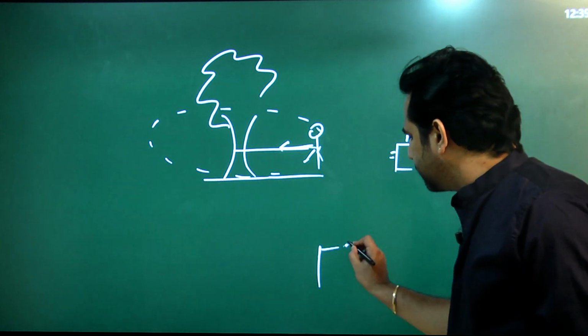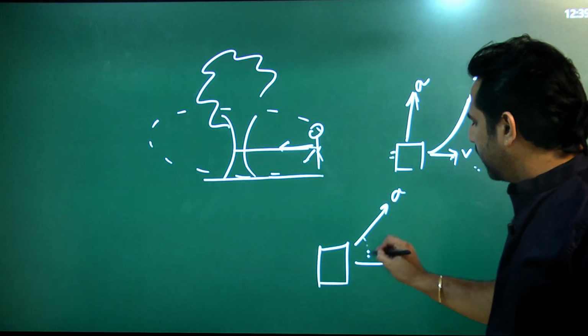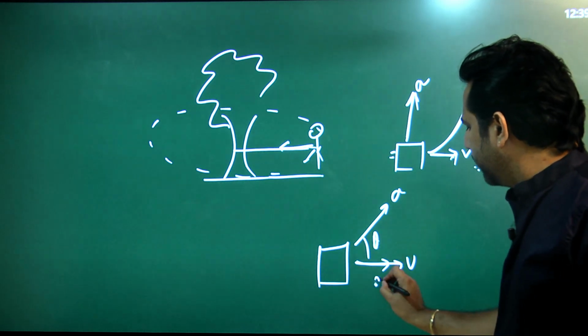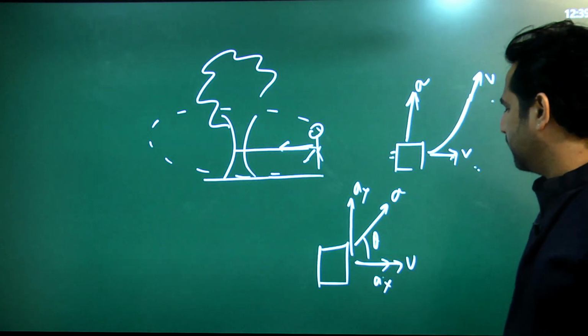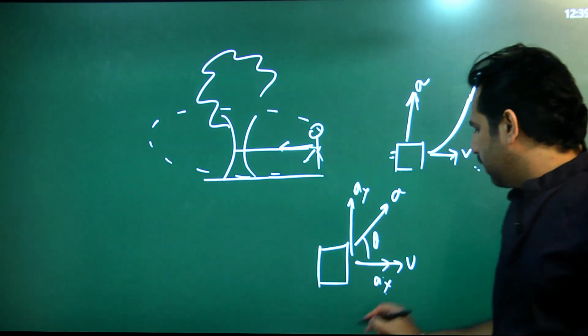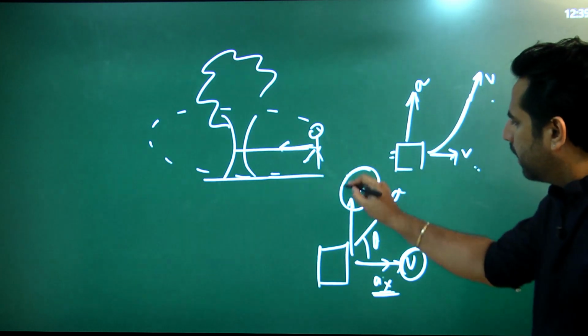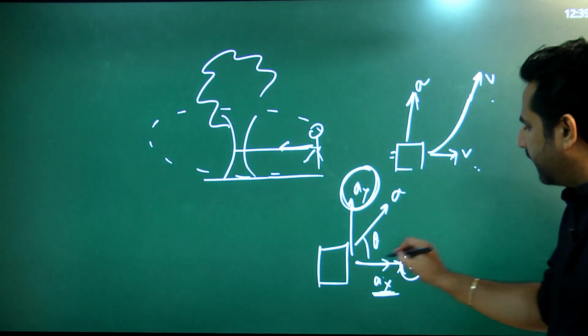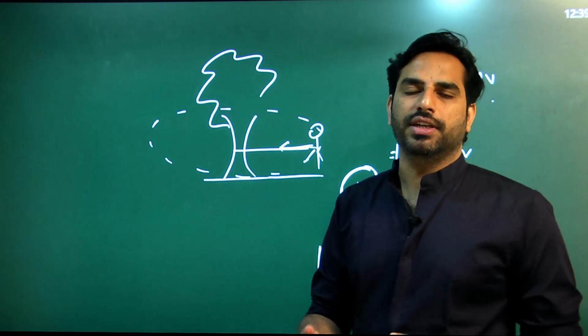And if acceleration is inclined at some angle with the velocity, now there are two components of acceleration, ax and ay. So you have to resolve this acceleration into two components, horizontal and vertical. Now ax will change the magnitude of velocity and ay will be responsible to change the direction of velocity. In this case, both magnitude and direction of velocity change.